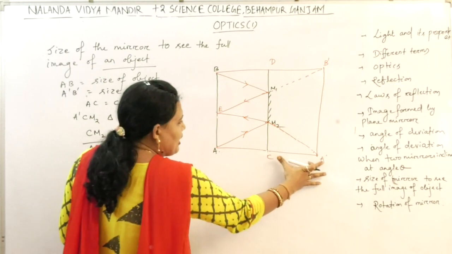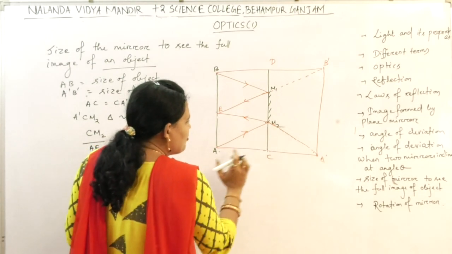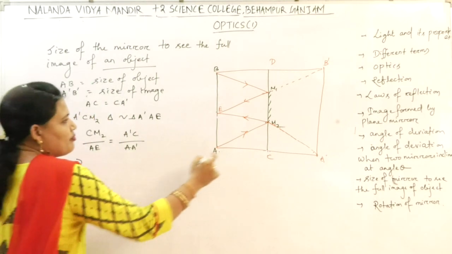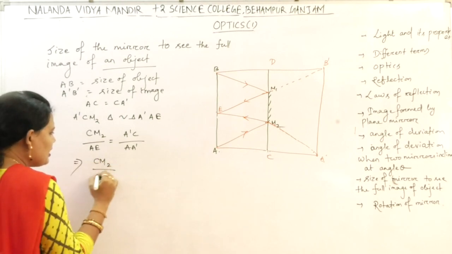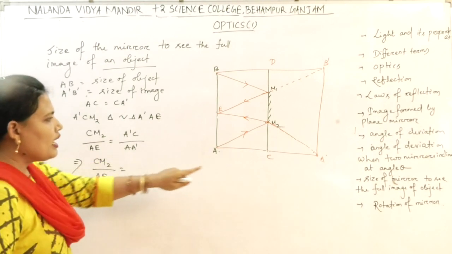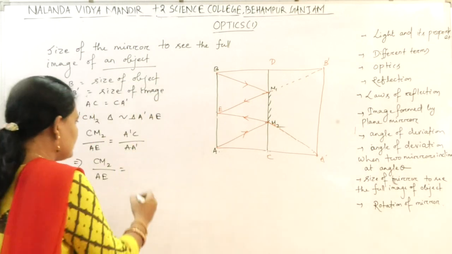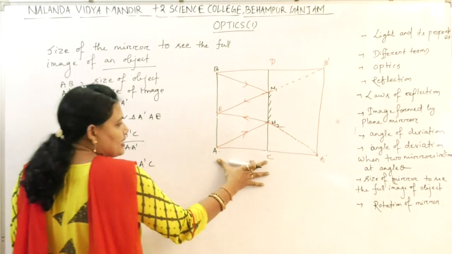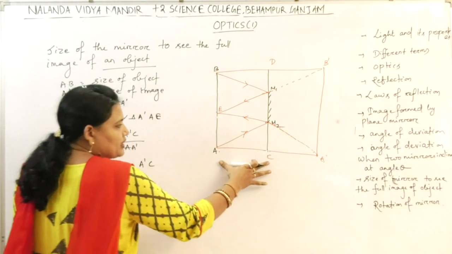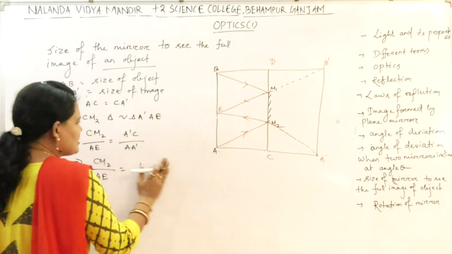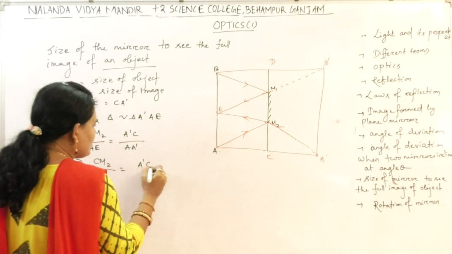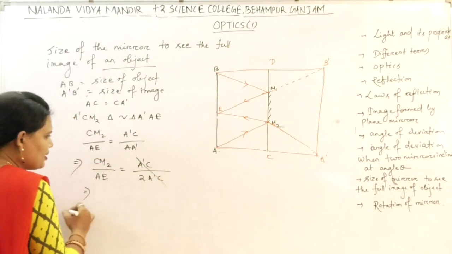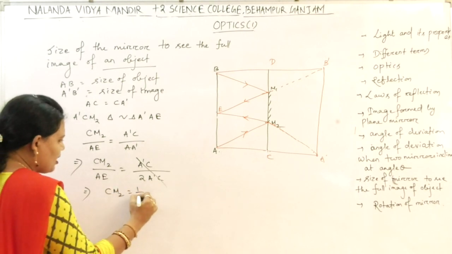What is A dash C? Half of AA dash, right? Because the object distance is equal to the image distance. So AA dash is nothing but 2A dash C. So what we get? CM2 equal to half of AE.